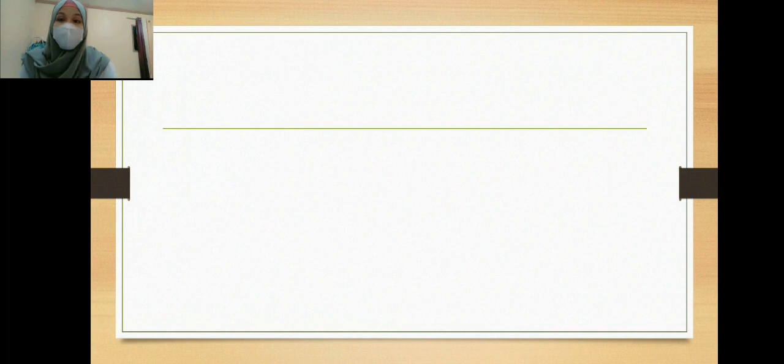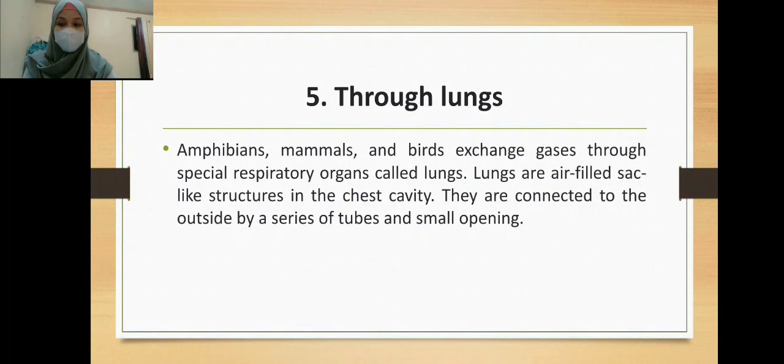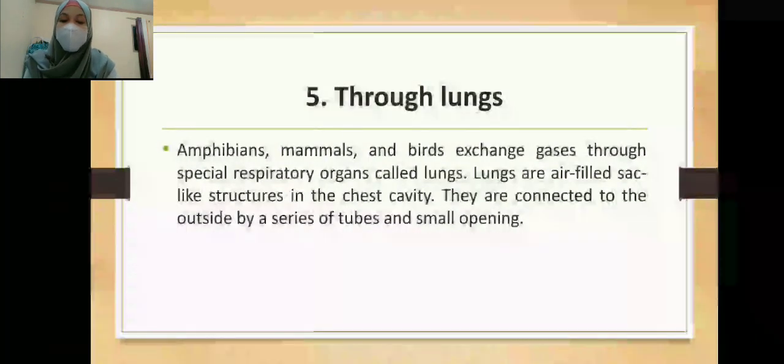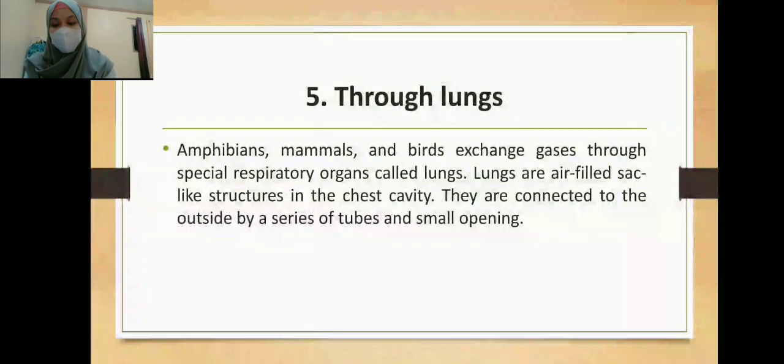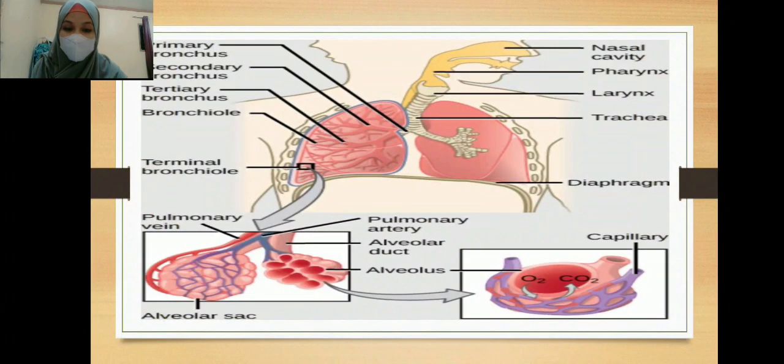And lastly, the last process is through lungs. Ito yung usually na ginagamit. Amphibians, mammals, and birds exchange gases through a special respiratory organ called lungs. Lungs are air-filled sac-like structures in the chest cavity, and they are connected to the outside by a series of tubes. In the lungs, air passes through the branching bronchi and reaches the respiratory bronchioles, which house the first site of gas exchange.